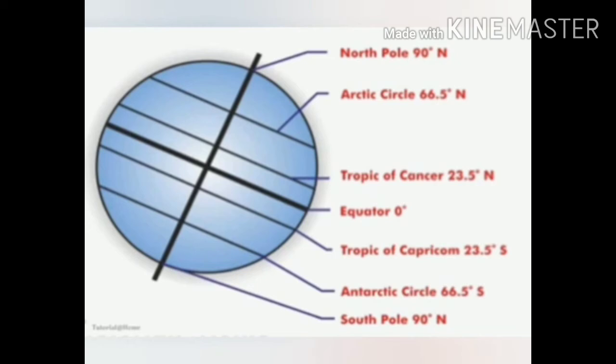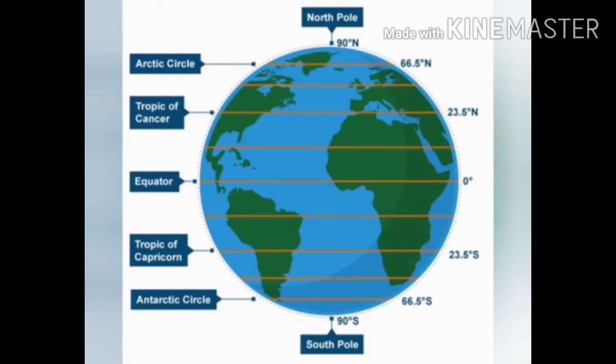The Tropic of Cancer is 23.5 degree north. And what is the equator? 0 degree, we know that. Then the Tropic of Capricorn is 23.5 degree south. The Antarctic Circle is 66.5 degree south. The South Pole is 90 degree south. Children, you understood or not?